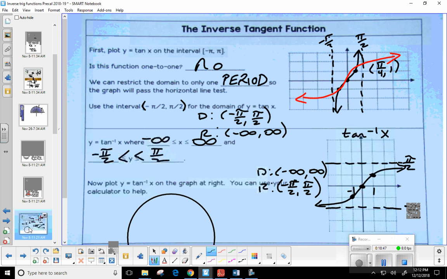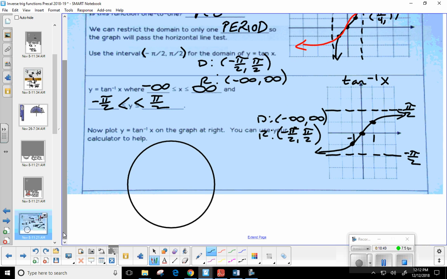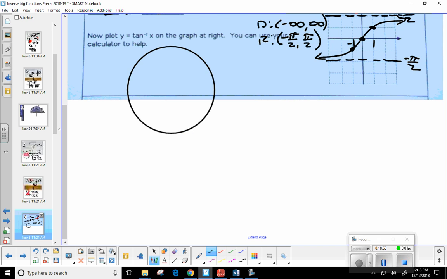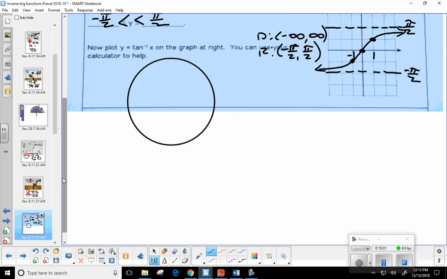Okay. And then here's our last one, tangent. Okay. So I think I'll just go ahead and kind of get everything in a nutshell for you here, just like I did sine inverse and cosine inverse. Let's say we have a circle. Okay. And if you want me to give you time to fill that in, you're more than welcome to. Just let me know. But we're going to do the same thing, tangent inverse. We plug in a ratio, okay, and we're going to get out an angle measure.